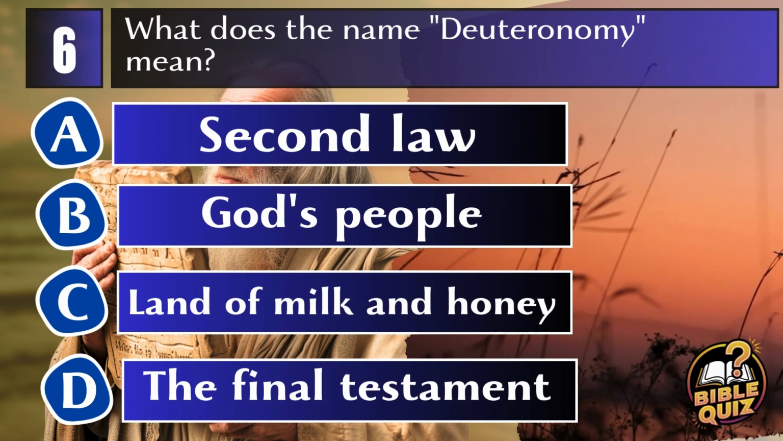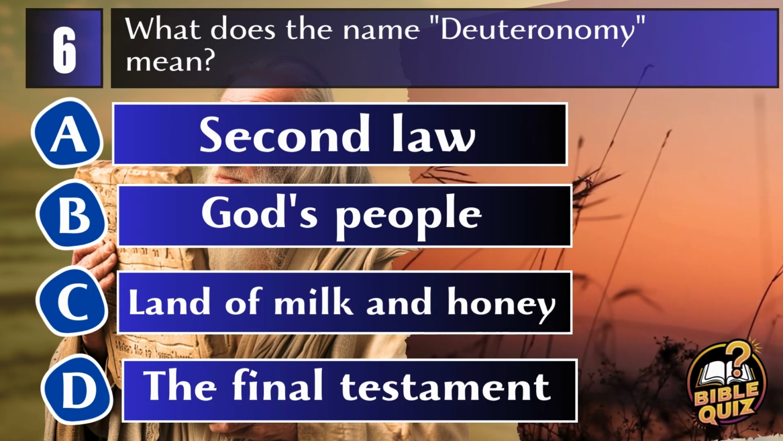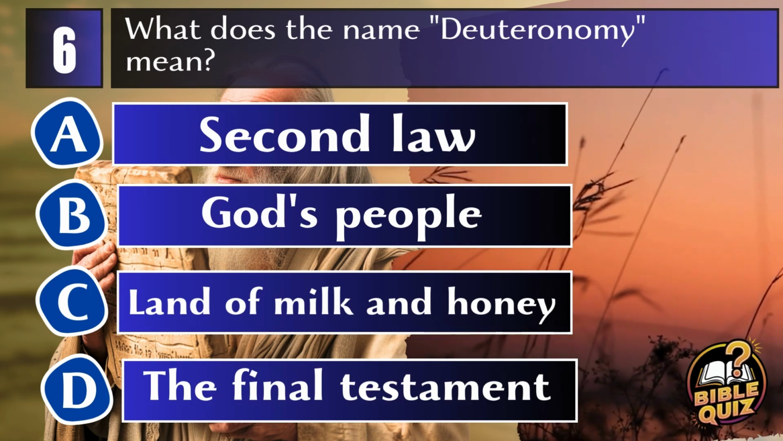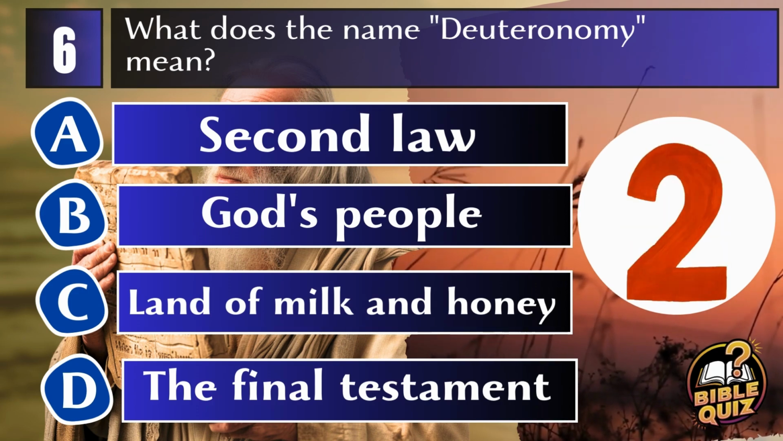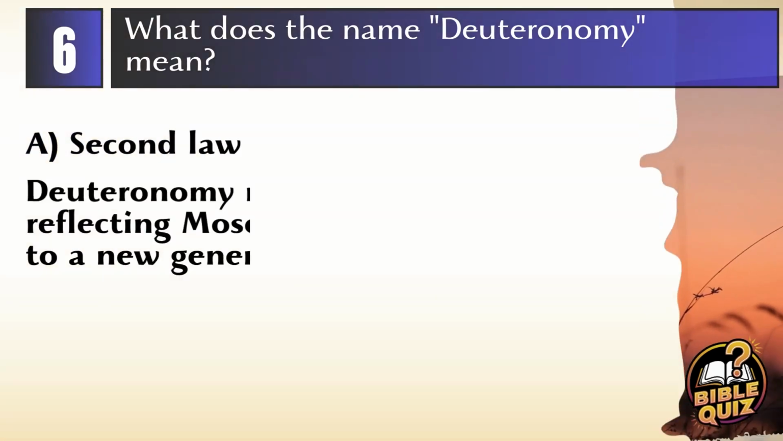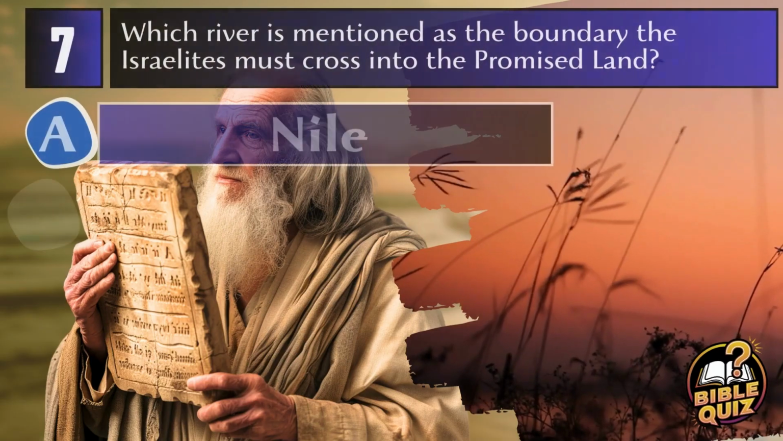A. Second law. B. God's people. C. Land of milk and honey. D. The final testament. Answer: A. Second law. Deuteronomy means second law, reflecting the book's content of Moses reiterating the law to a new generation of Israelites. Question 7.